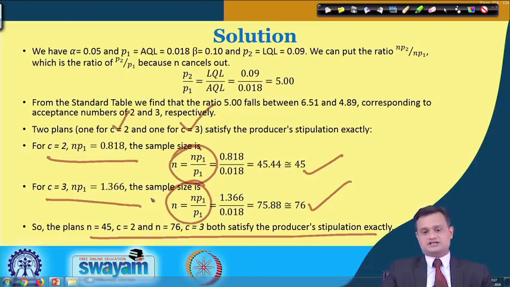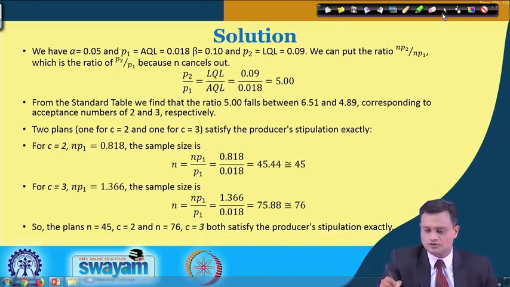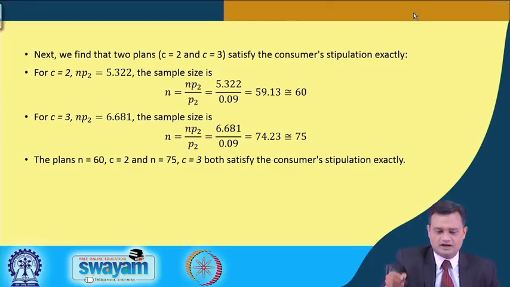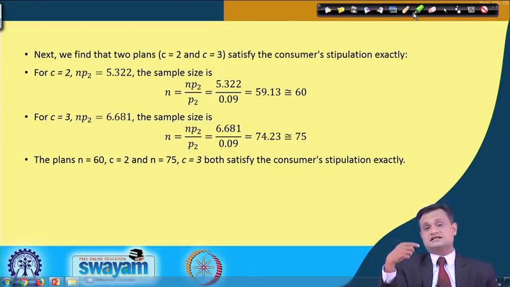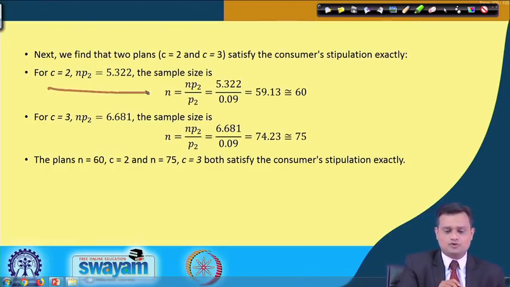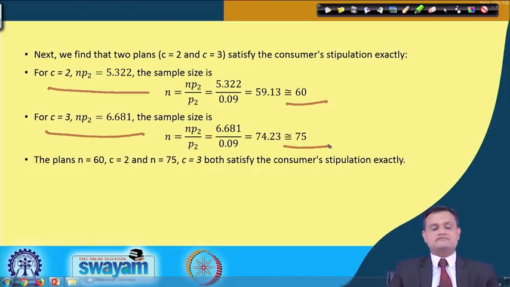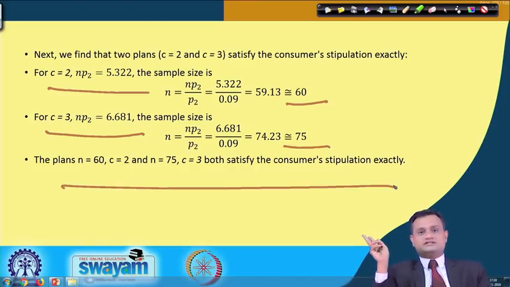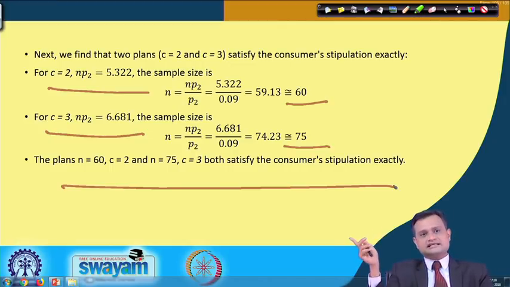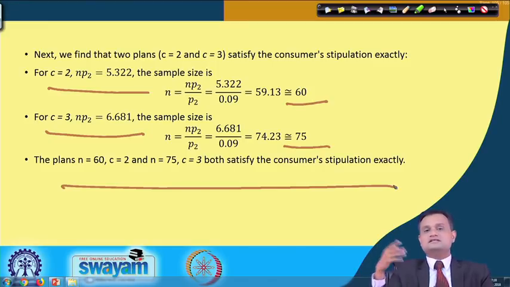Now let me go ahead. This is really interesting, just do it comfortably and it would be crystal clear. If I refer to column 2 in order to consider the consumer stipulation, I will get, for C equal to 2, NP2 5.322 and n equal to 60. For C equal to 3, I will have NP2 6.681 and n equal to 75. So I can chalk out two plans from the consumer stipulation point of view: one is n equal to 60, C equal to 2, and the other is n equal to 75, C equal to 3.